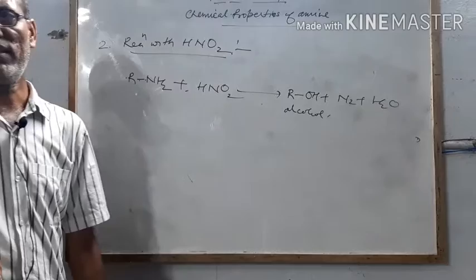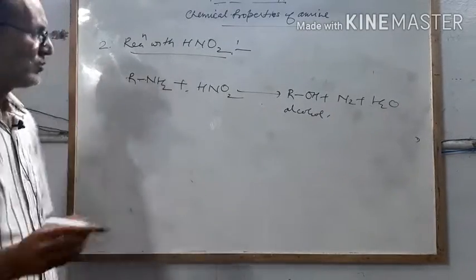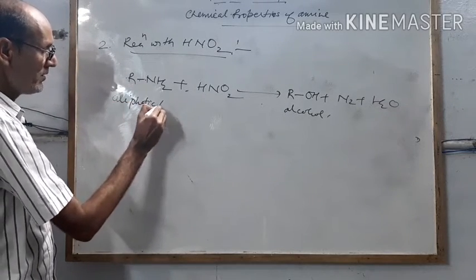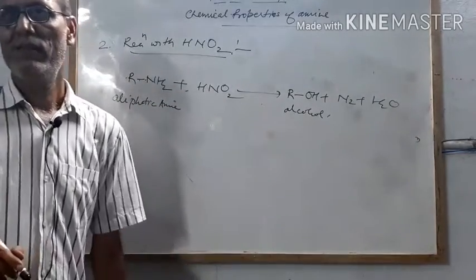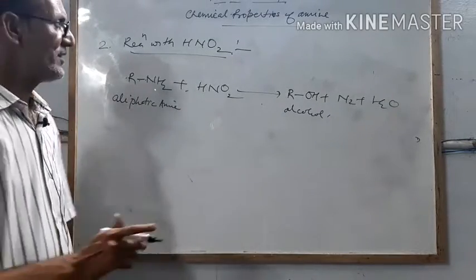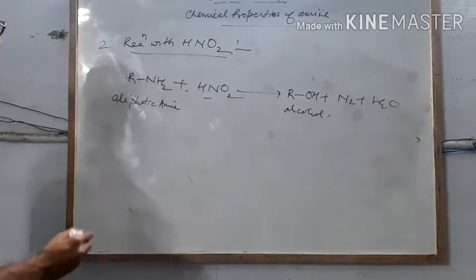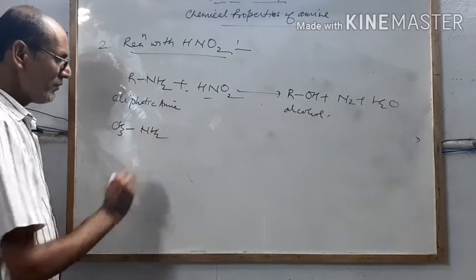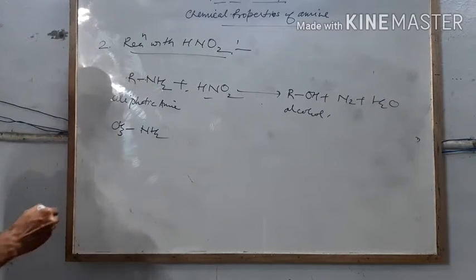You have studied this reaction in the alcohol chapter also, but keep in your mind, you have to take only aliphatic amine here. Aromatic amines do not form alcohol because they form diazonium salt when treated with nitrous acid in the presence of hydrochloric acid. I am writing an example here, CH3 single bond NH2. What will be the name of this? Methanamine. Common name is methylamine.